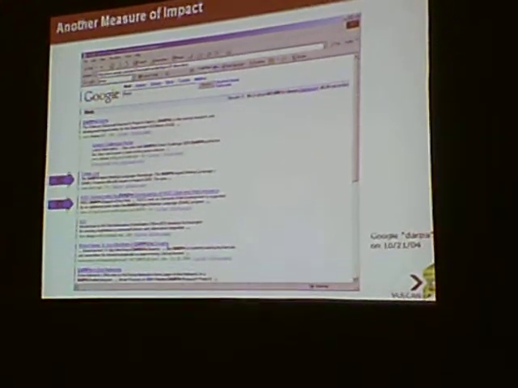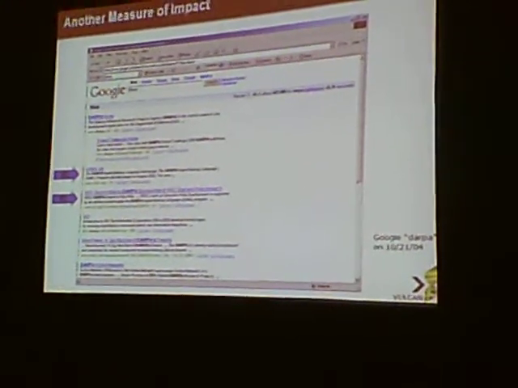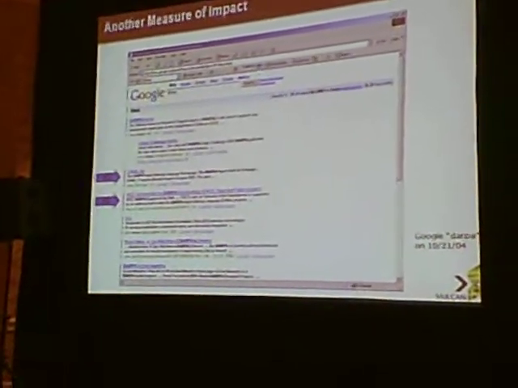This is how people on the web are starting to think about DARPA. It wasn't the first thing there. The first thing was the home page. The second page was the Grand Challenge, which was this cool little robot race through the desert. But number 2 and number 3 were the DAML.org site and the announcement from the W3C. So that was fantastic. I mean, that is impact, right?